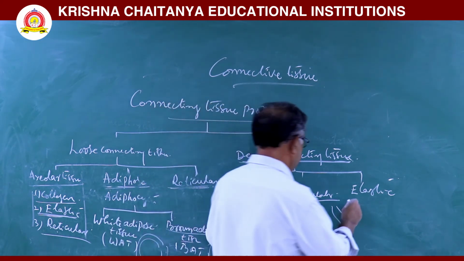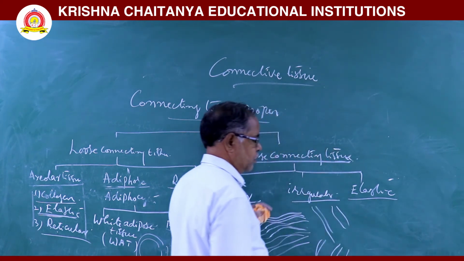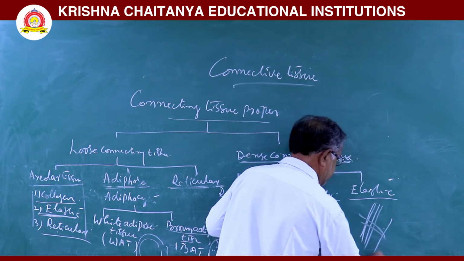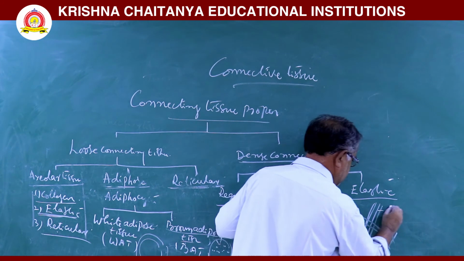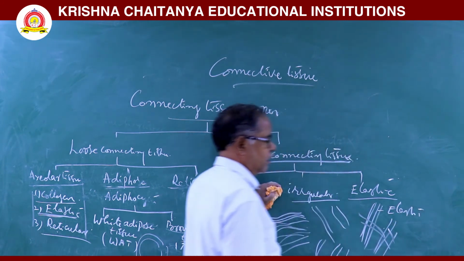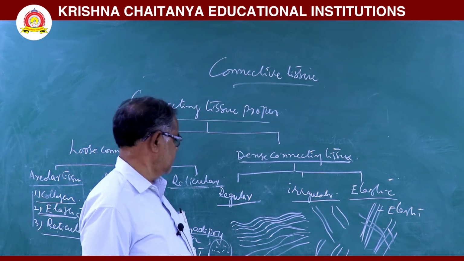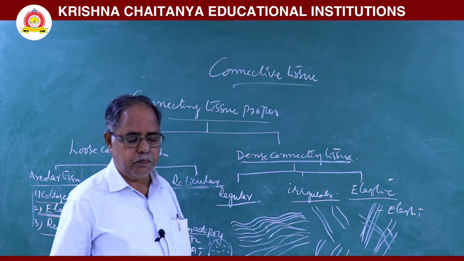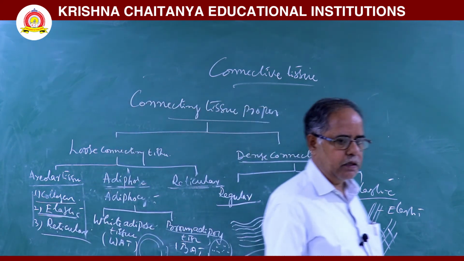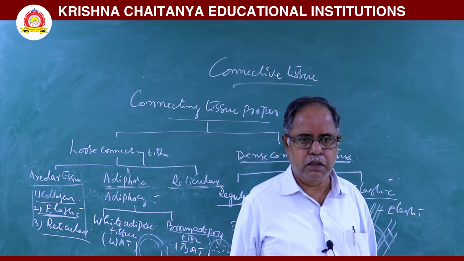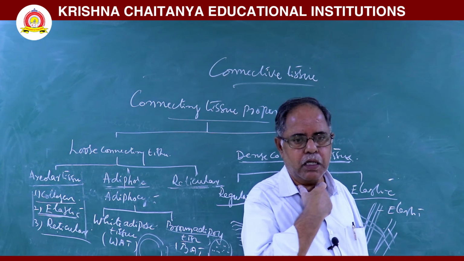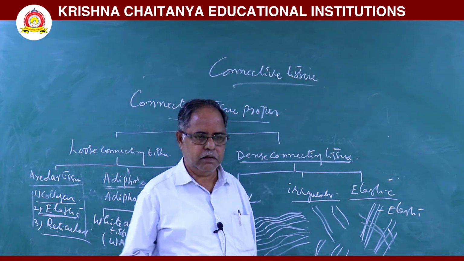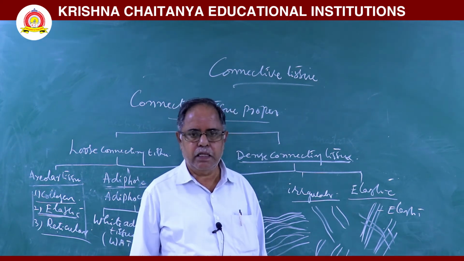Next, elastic dense connecting tissue. In elastic dense connecting tissue, many elastic fibers are there. Examples: it is present in arteries, vocal cords, and also in elastic ligaments.